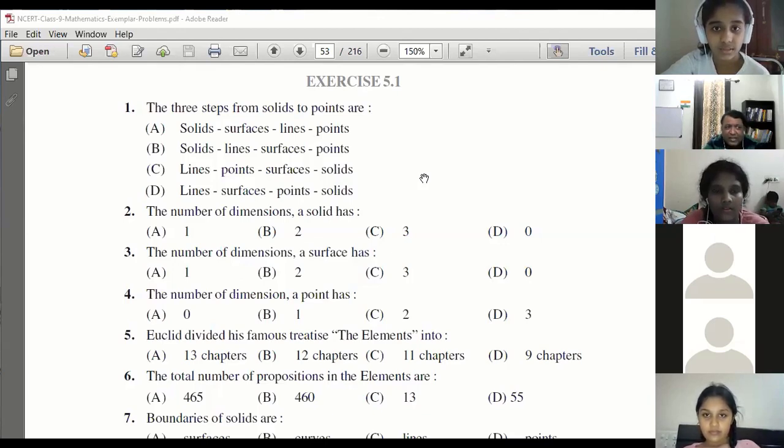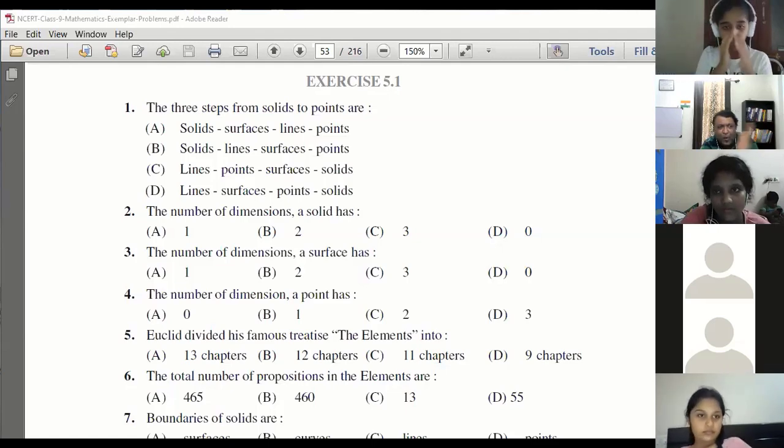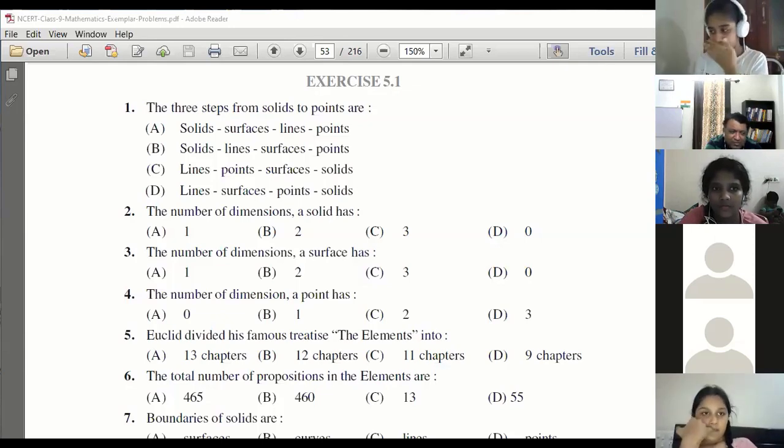I told you how we moved. We moved from 0 dimension to 1 to 2 to 3, right? So which is the right order? How many dimensions is a point? Sir, 0. So tell me, guys, which is the answer? A, B, C, or D? The 3 steps from solid to points. From solid to point, how will you move? Question number 1.